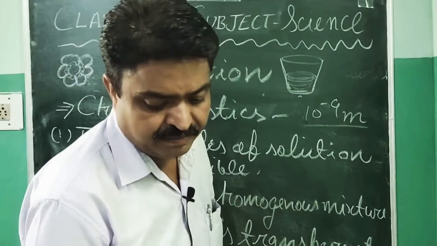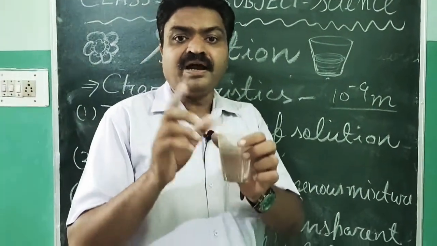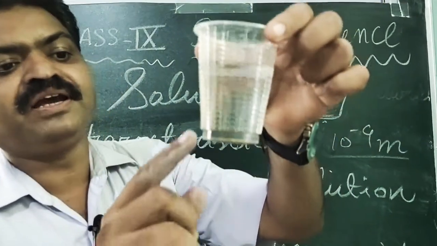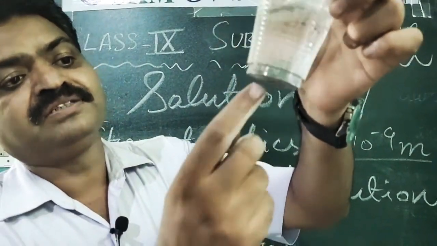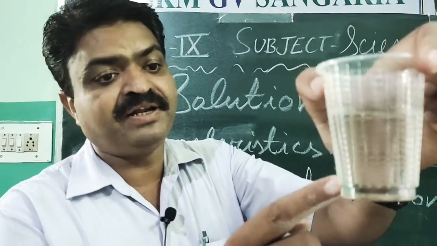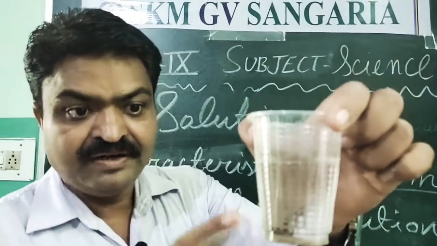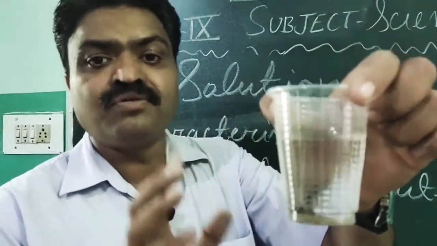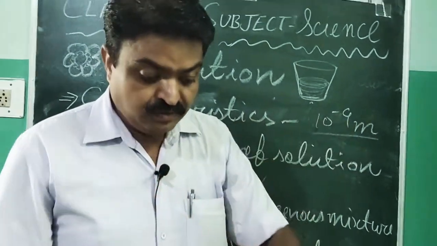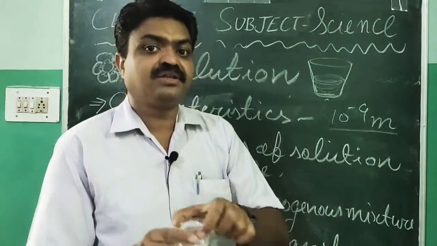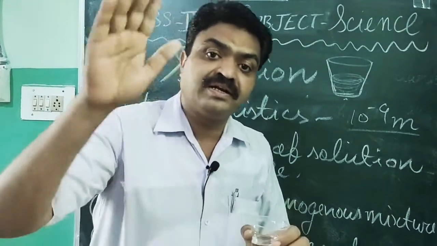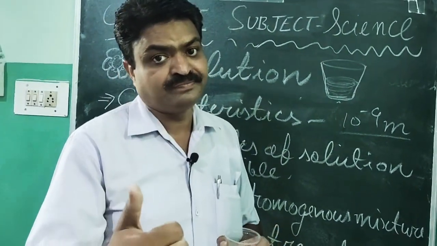But in the case of a heterogeneous mixture, we can easily observe sedimentation. Like in this, the dust particles are sedimented in the glass. That's why we can say that it is not a solution. In a solution, the particles are not sedimented; they do not settle down at the bottom.